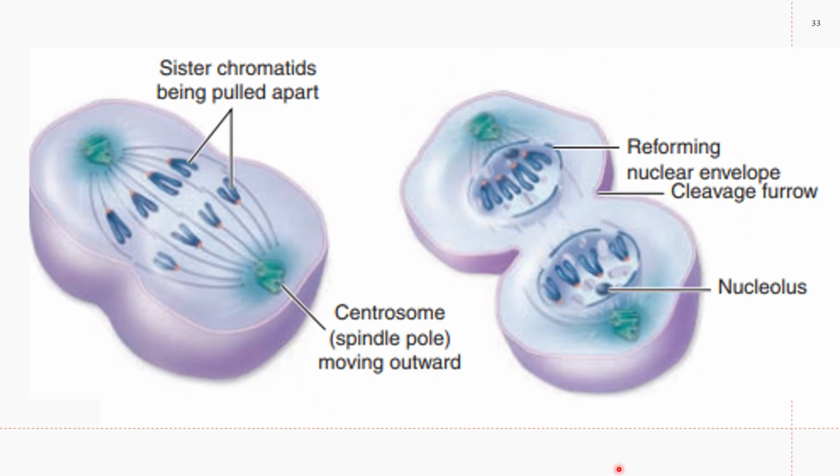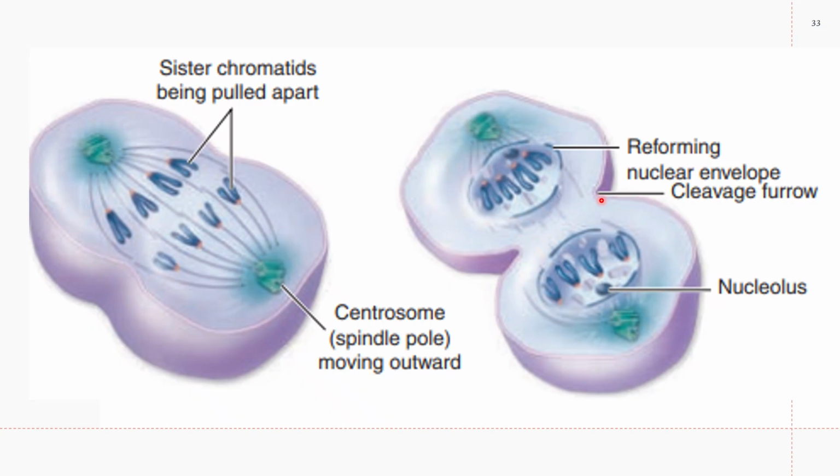So what I've said earlier, nuclear division takes place first before cytoplasmic division. So karyokinesis before cytokinesis.